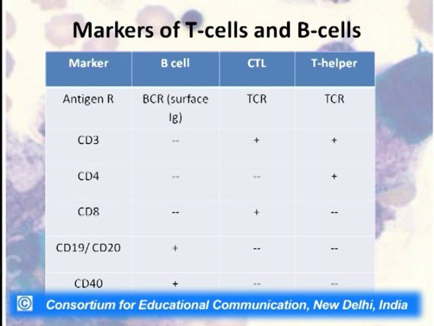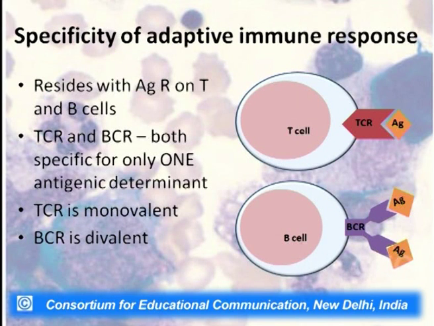In case of CTLs, that is T cytotoxic cells, you have CD3, CD8 and of course the TCR, which is the T cell receptor. In T helper cells, you have the T cell receptor along with CD3 and CD4 molecules. Now, what is important in adaptive immunity? It is the specificity.